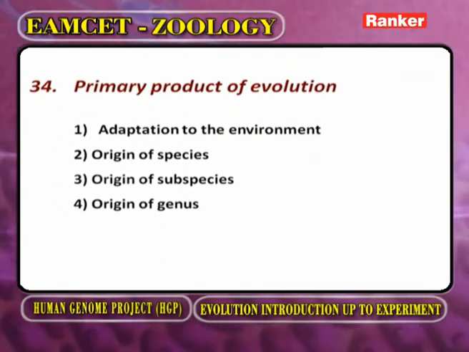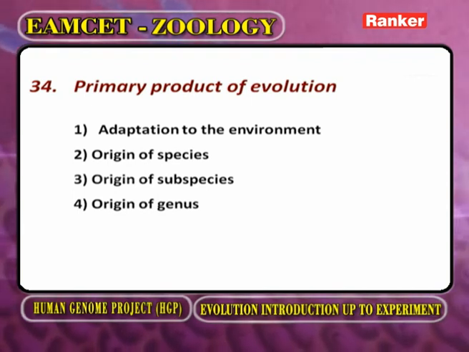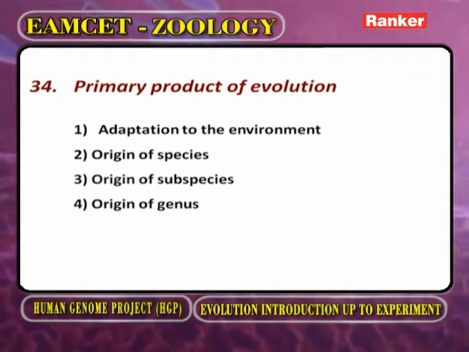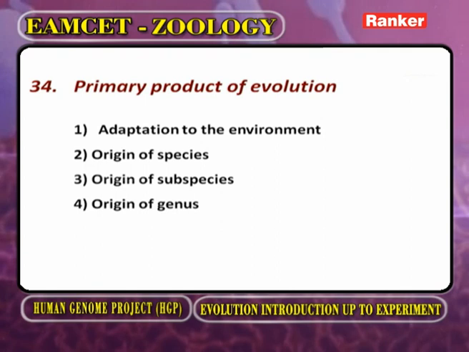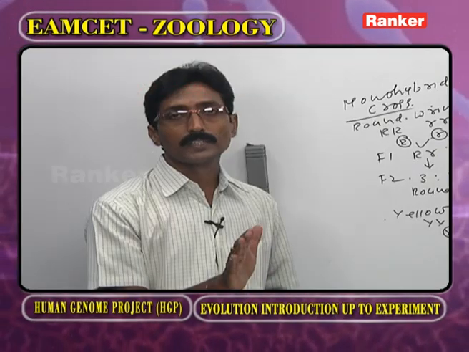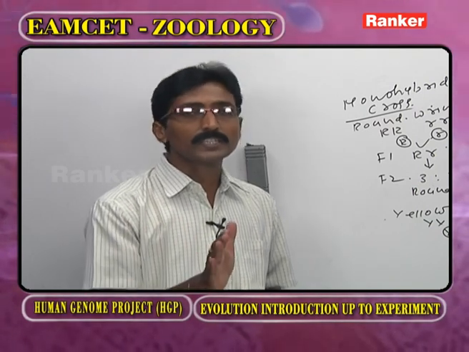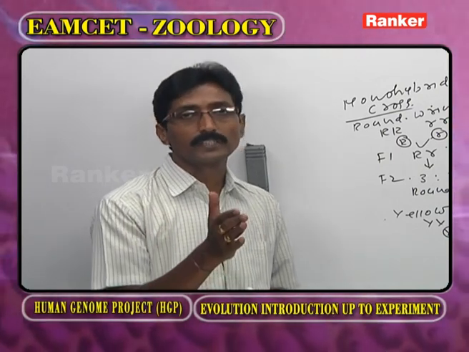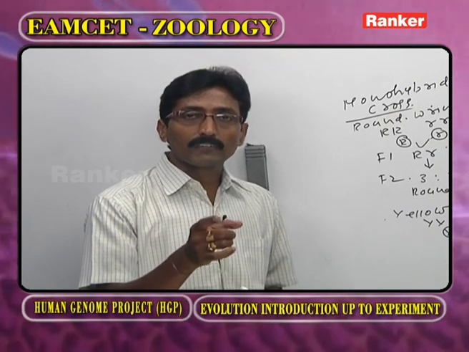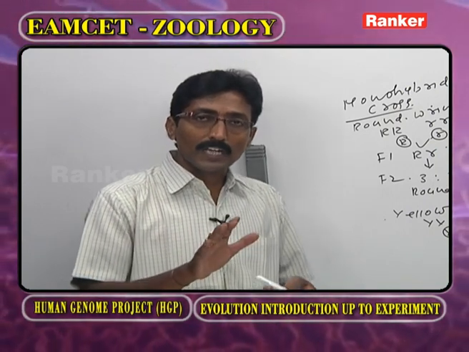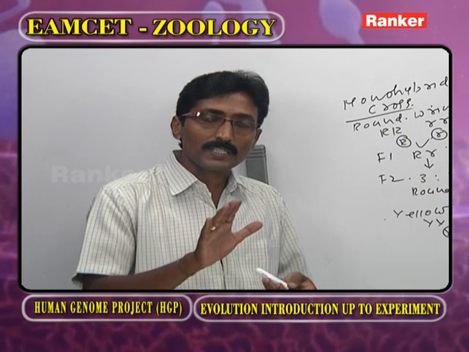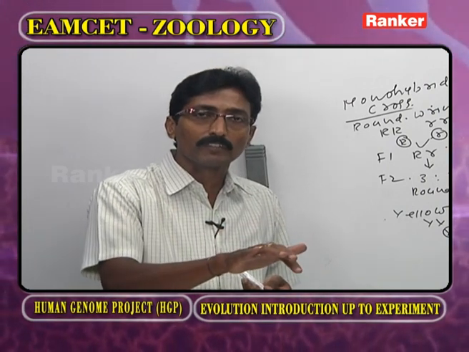Next question. Primary product of evolution. What is evolution? Evolution means continuous changes. It means life is not static. Life continuously changes. As the environment changes, living organisms also change. As the environment changes, living organisms must adapt to the changed environment.